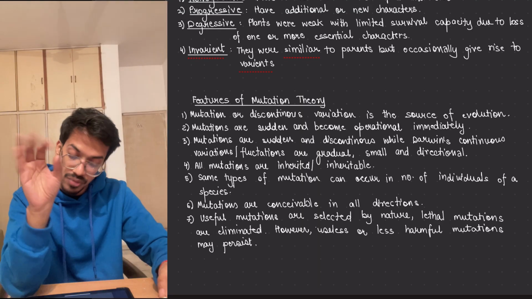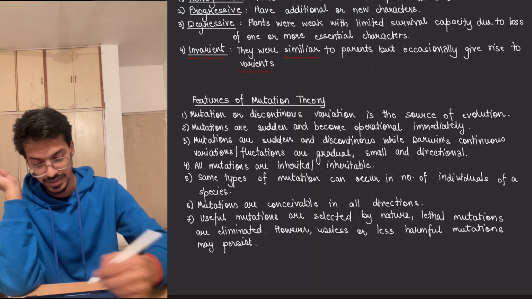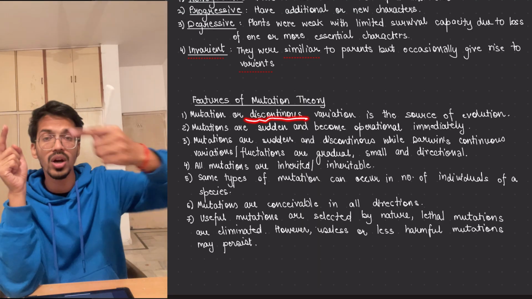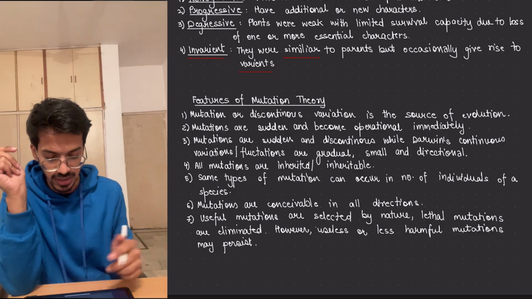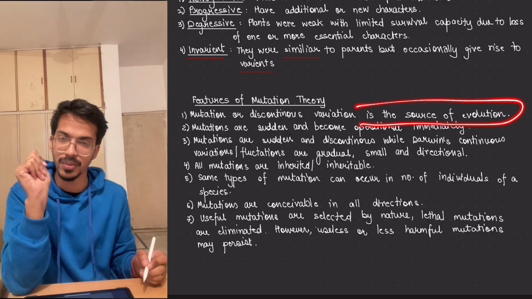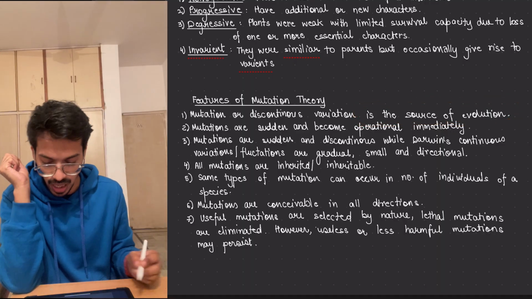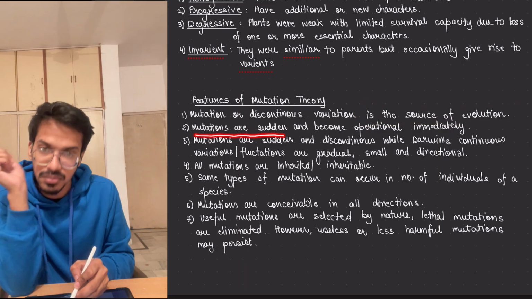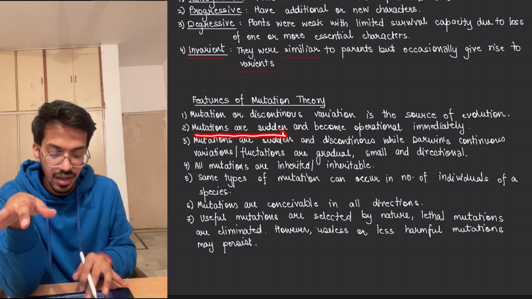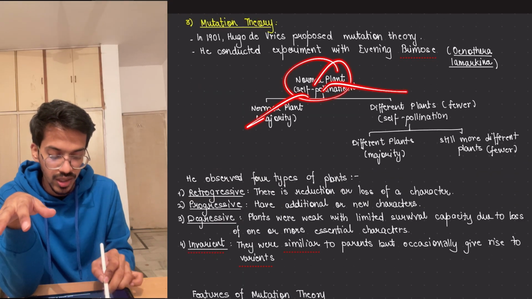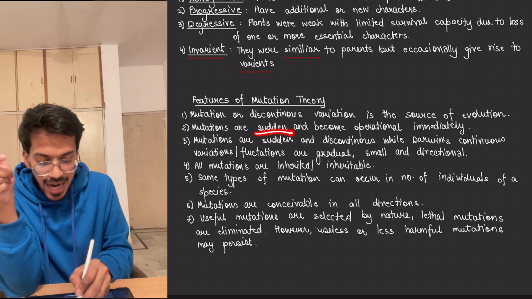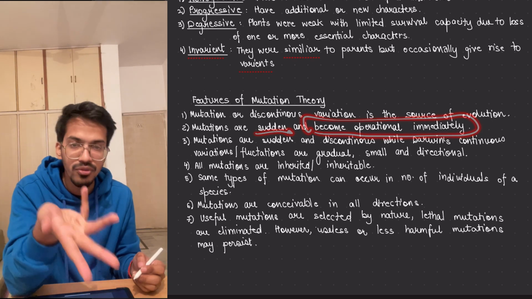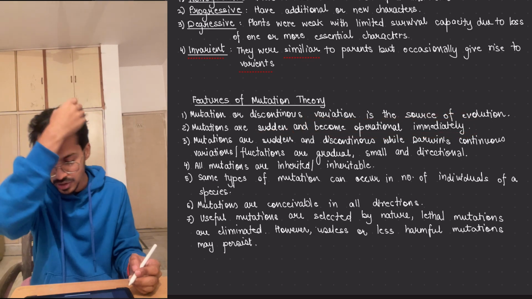Now, what are the features of the mutation theory? Mutation theory says that variations are discontinuous, meaning no continuous variation. It can go front, it can go back. This discontinuous variation is the source of evolution, because from this only evolution will occur. Mutations are sudden. A change occurs one time. So mutation is sudden and becomes operational immediately. Of course, it will be seen in the next generation very much.